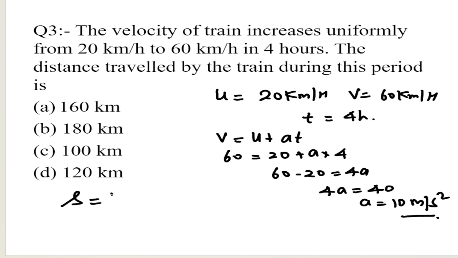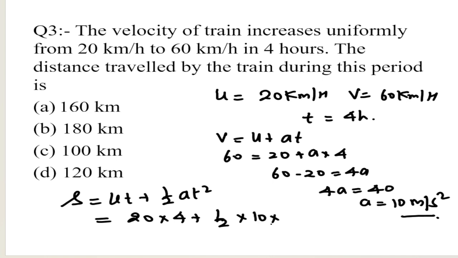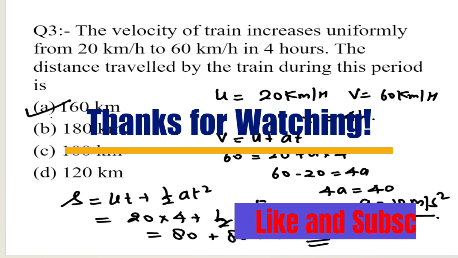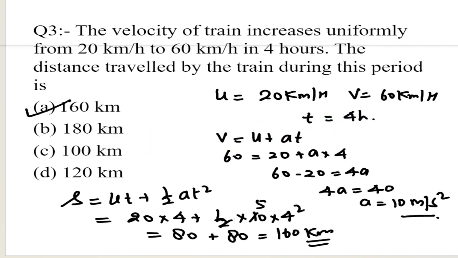Now to calculate distance, we use the equation s equals ut plus half at square. U is 20, so 20 times 4 plus half times 10 times 4 square. Half times 10 is 5, so 80 plus 5 times 16, which is 80, that equals 160 kilometers. So the distance covered by the train is 160 kilometers. So the correct option is A.